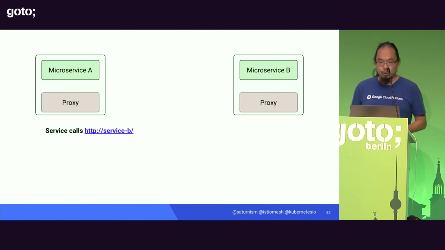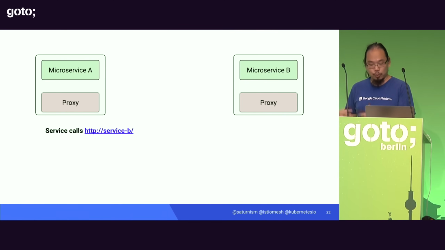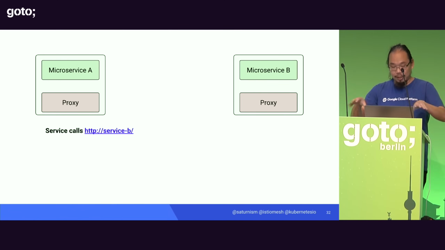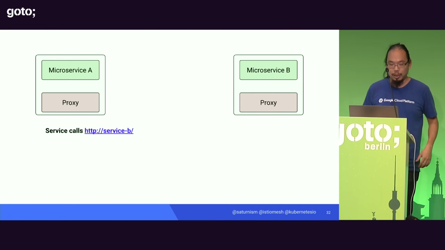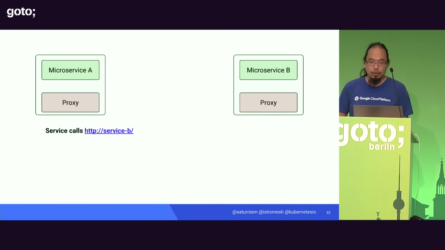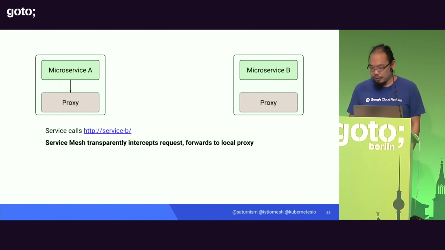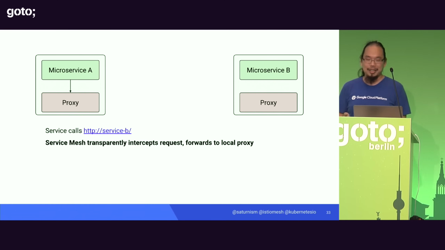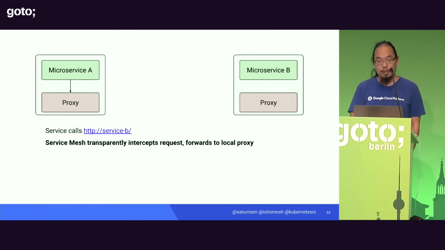So the way that this actually works is like this. Remember, we deploy a proxy instance for every one of your microservices, and they are all centrally managed by the Istio pilot. So Istio pilot will propagate the configuration to every one of these proxies. However, when you make a call from microservice A to B, for example, we will seamlessly intercept this request by using iptables rules. We'll seamlessly intercept all of the connections.